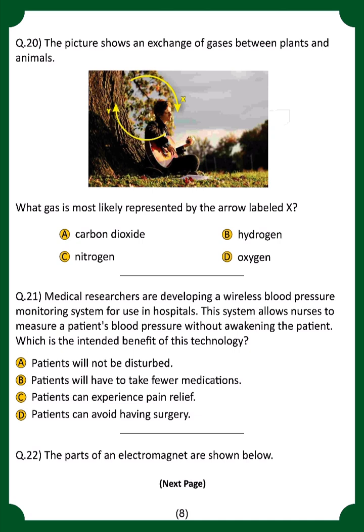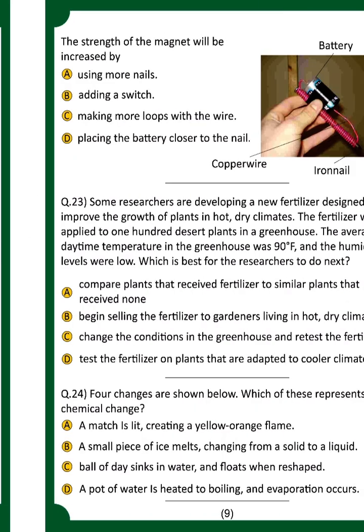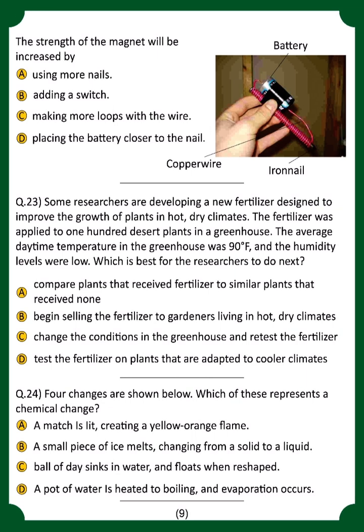Question number 21. Medical researchers are developing a wireless blood pressure monitoring system, and for that, which is the intended benefit of this technology? What do you think? That is for the patients, they won't get disturbed. Okay, next, the parts of an electromagnet are shown below. The strength of the magnet will be increased by which thing? They will increase by making more loops with the wire. So option number C is correct.